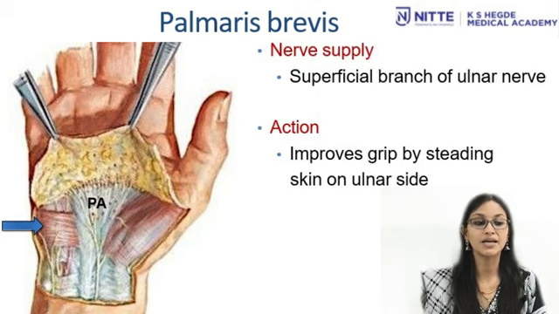The nerve supply is by the superficial branch of the ulnar nerve. Action of palmaris brevis is to improve grip by steadying skin on the ulnar side. The palmaris brevis is the remnant of the panniculus carnosus muscle, which is a subcutaneous muscle.